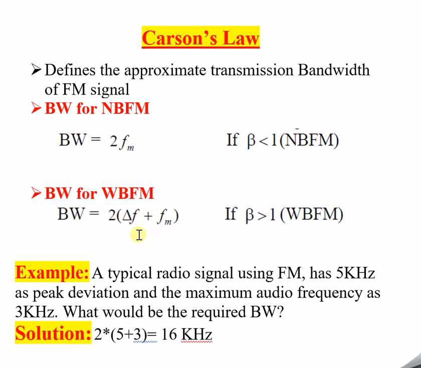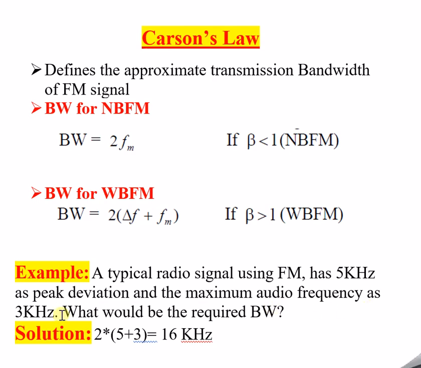Then, if they give the peak deviation or frequency deviation as 0, we have to assume that it is NBFM. That is the main thing to understand. Now, 5 kilohertz as peak deviation is given, which means delta f has some value, so it is a WBFM wave. That is understood now.